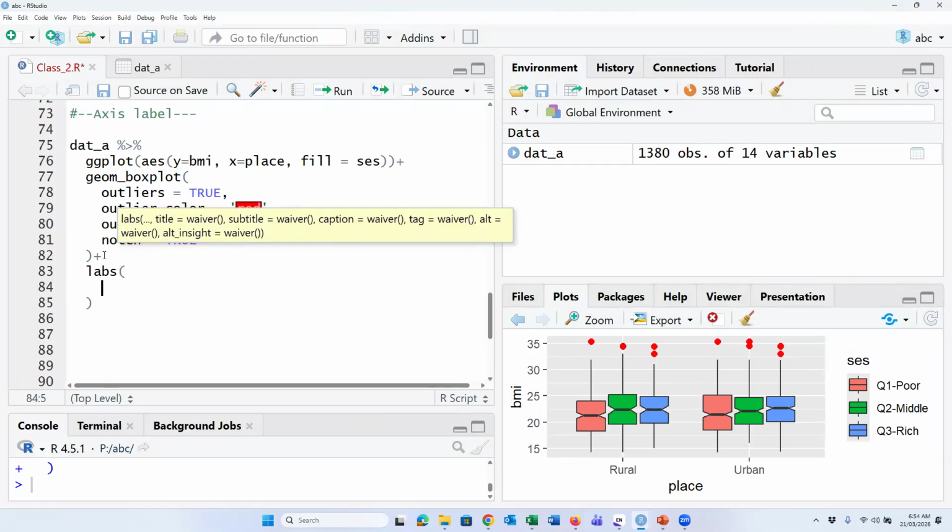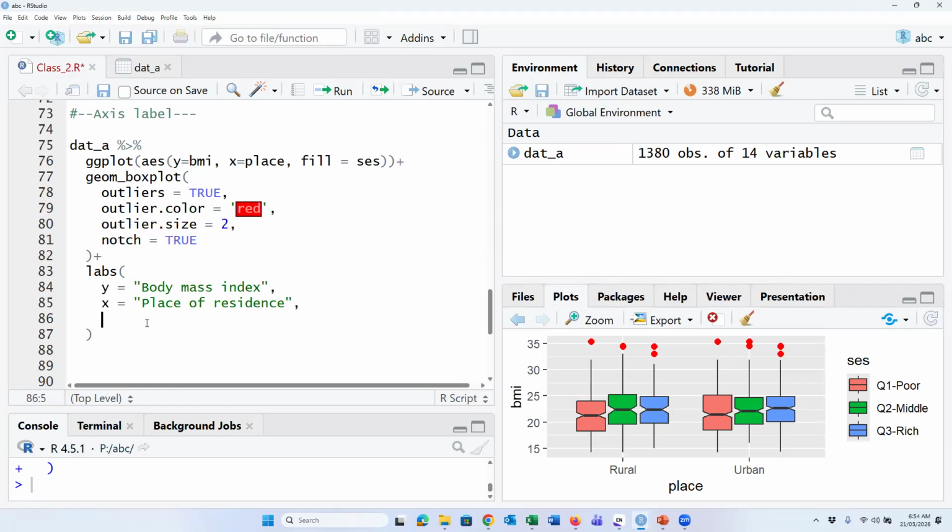Here Y is equal to body mass index, X is equal to place of residence, and fill is equal to ACS.